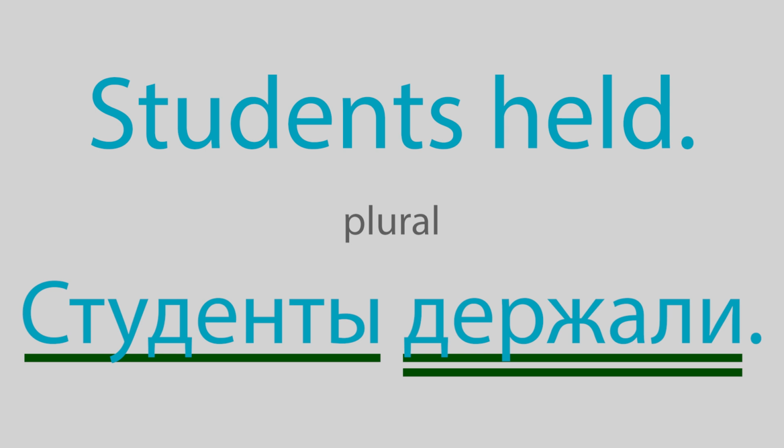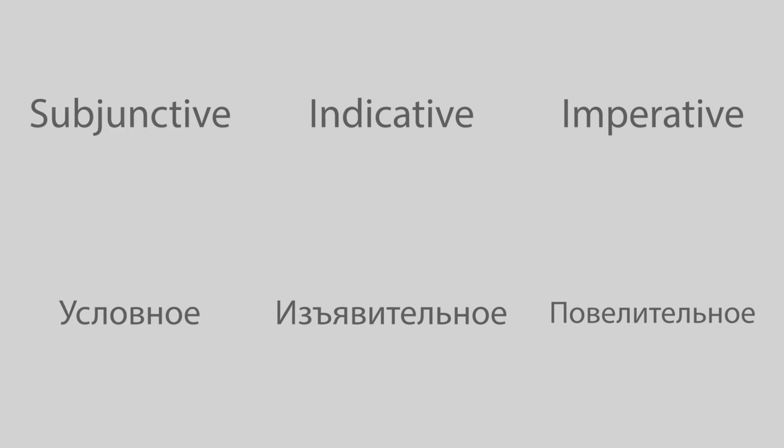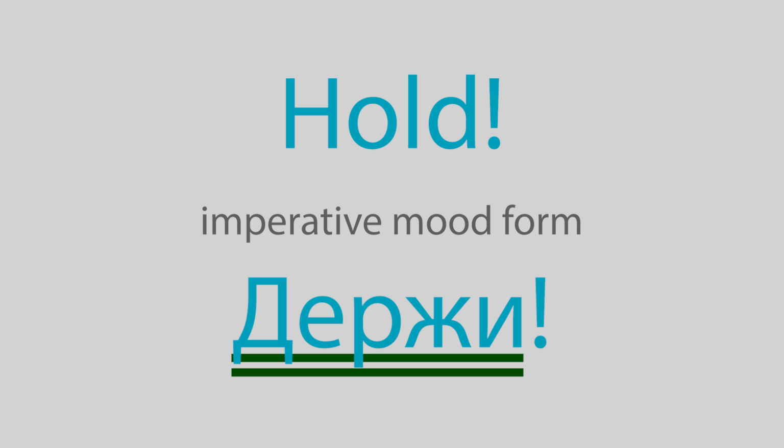So, we have checked how a predicate is affected by tense, person, and gender in some Russian sentences. There's one more category to mention, the grammatical mood. All our examples above have been done in the indicative mood, that is the default mood for most statements. There are two other moods in Russian, the imperative and the subjunctive. You are right to assume that each of the two would force a verb to conjugate differently. Once again, we won't be digging deep into the Russian moods right now. Just one example to have the idea. "Hold." You could address somebody in such a way to hold your bag or something else for a moment. In Russian, this would sound «держи.» This is one more form of the verb «держать,» specific for the imperative mood.